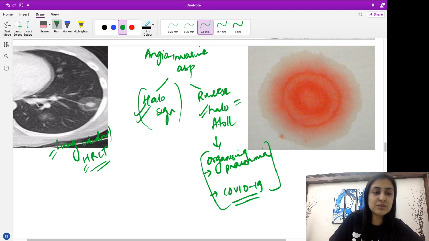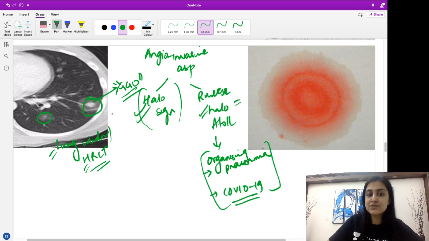So coming back to these opacities, can you see these multifocal opacities here? So what am I seeing? I'm seeing the central dense opacity and then I'm seeing a peripheral halo. Can you appreciate how beautifully I can see the halo here? So this halo, this density is called ground glass opacity. So this is the in phase right now, correct? With COVID, we tend to describe COVID as ground glass opacity. So this is what is ground glass opacity.